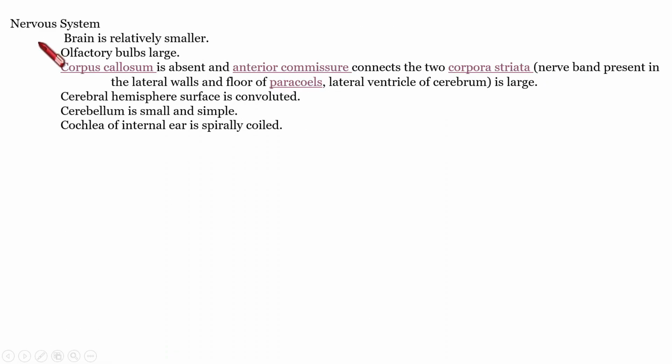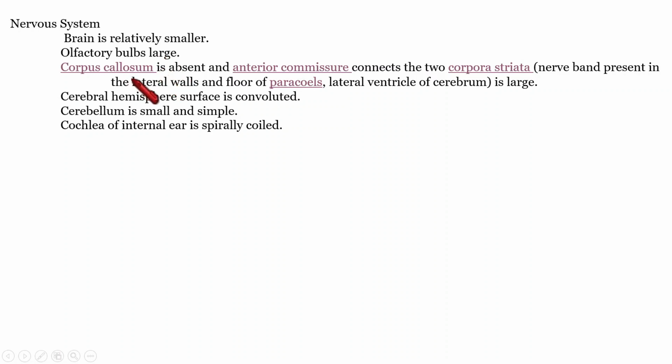Okay, next Metatherian feature that we are going to understand is about the nervous system. In the case of nervous system, first thing we need to talk about is the brain. Brain is relatively smaller in the case of these Metatherians. Then olfactory bulbs. Metatherians possess large olfactory bulbs. We know that olfactory bulbs are those regions of the brain concerned with perceiving smell. So as it possesses large olfactory bulbs, that means their sense of smell is high.